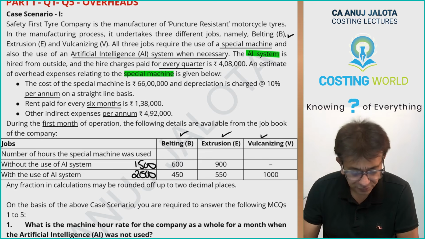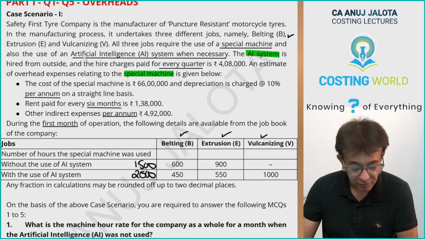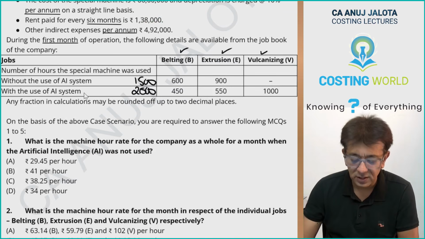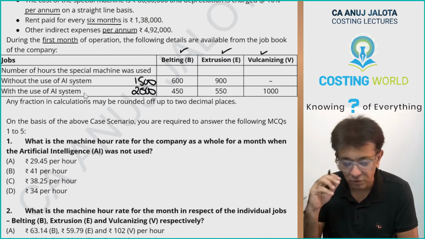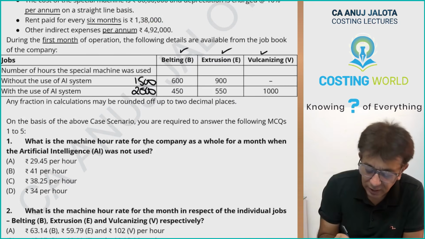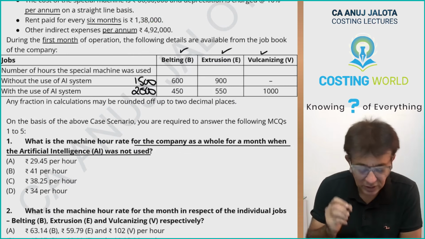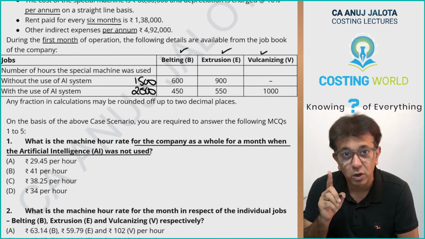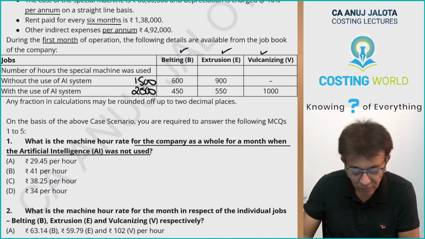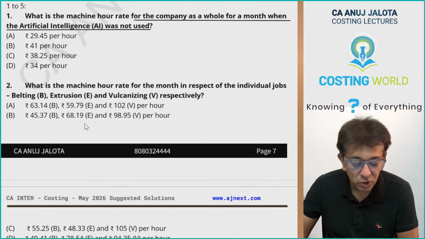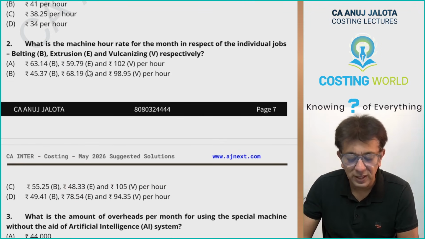Now, further, on the basis of the above case scenario, you are required to answer the following MCQs. What is the machine hour rate for the company as a whole when the AI system was not used? See, do remember, when the AI system was not used, that means only the machine was used. 4 options are there. What is the machine hour rate in respect of the individual jobs, belting, extrusion and vulcanizing?